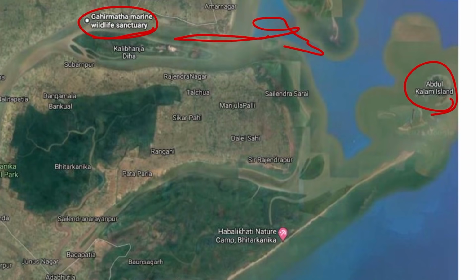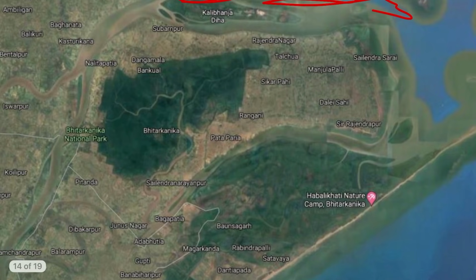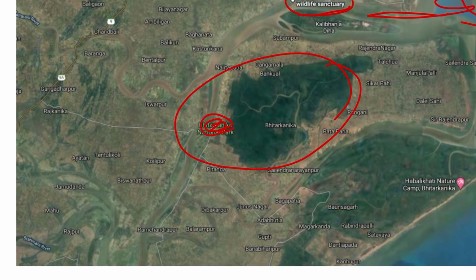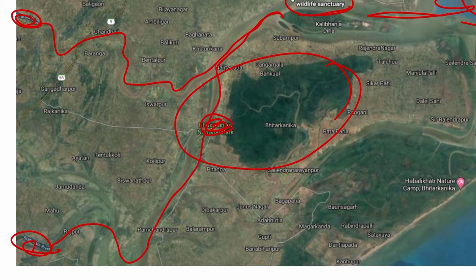And then coming further southward and eastward we have Kanika National Park and Kanika Wildlife Sanctuary. So, this is the wildlife sanctuary and this is the national park, and this area is inundated by several rivers. Here we can see the Brahmani river and here we can see the Baitarani river. Both the rivers flow near Kanika, and later they merge with each other, and later they dump their waters into the Bay of Bengal. So, while merging they inundate the Kanika National Park and the wildlife sanctuary.